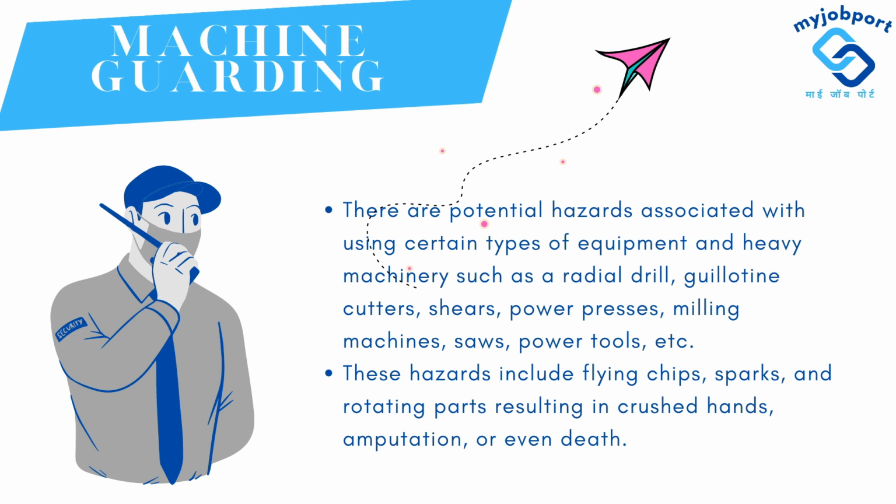Machine guarding. There are potential hazards associated with using certain types of equipment and heavy machinery such as a radial drill, guillotine cutters, shears, power presses, milling machines, saws, power tools, etc. These hazards include flying chips, sparks, and rotating parts resulting in crushed hands, amputation, or even death.